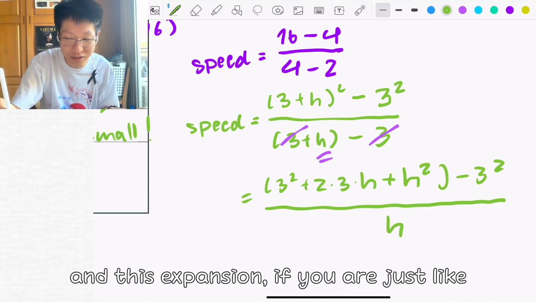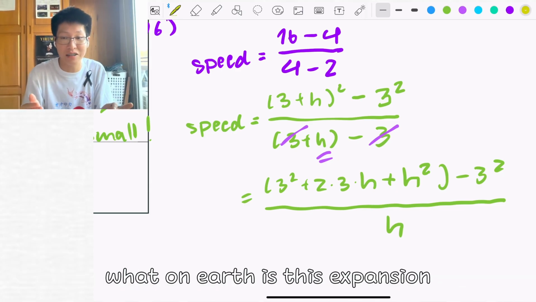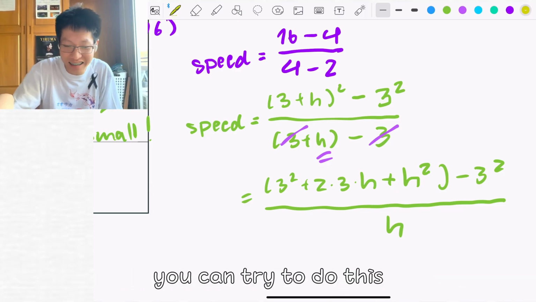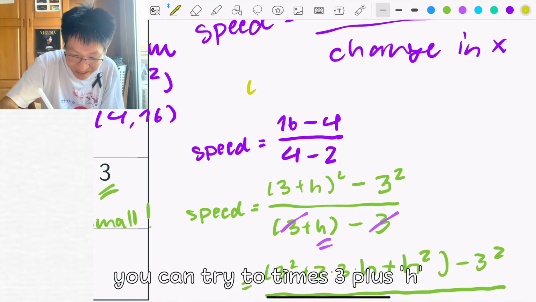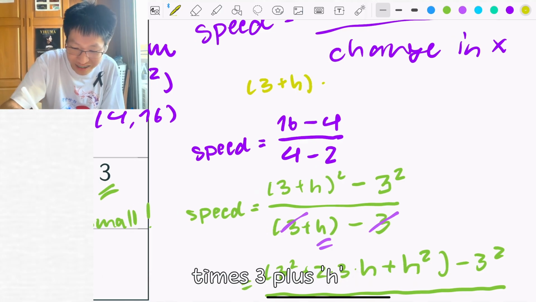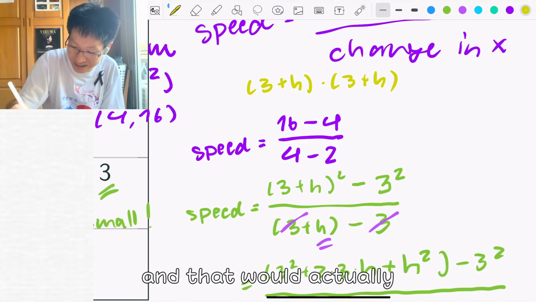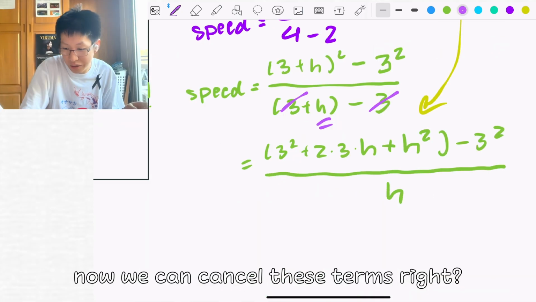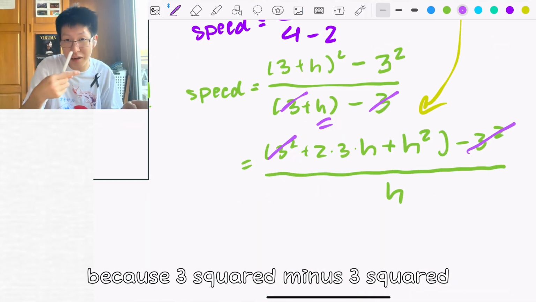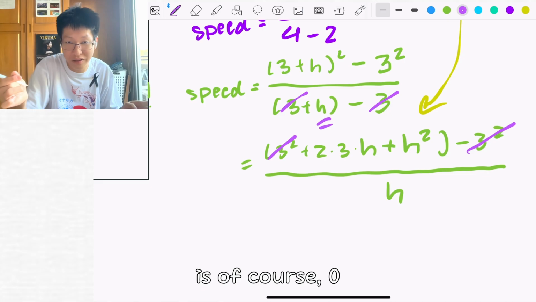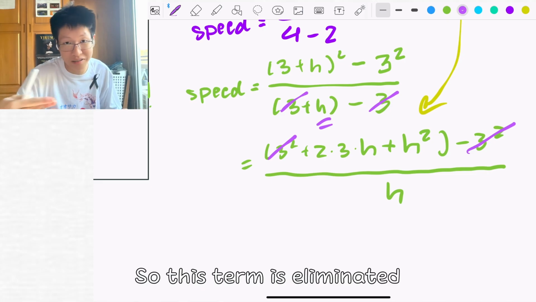And this expansion, you might ask, what on earth is this expansion? Well, it's algebra. You can try to do this: multiply 3 plus h times 3 plus h, and that will actually give you this result. All right. Now we can cancel this, right? Because 3 squared minus 3 squared is of course 0. So this term is eliminated.